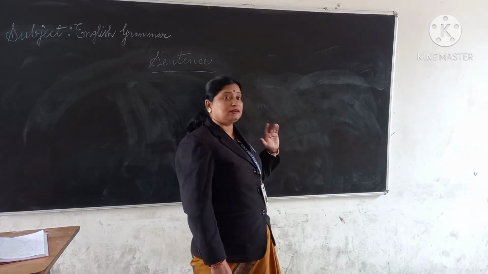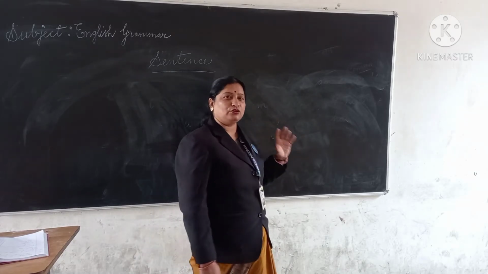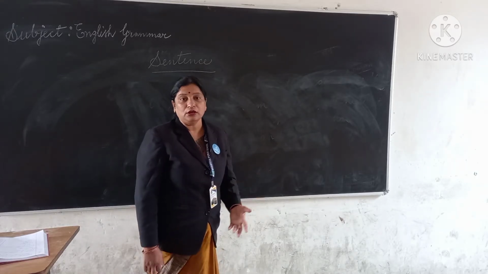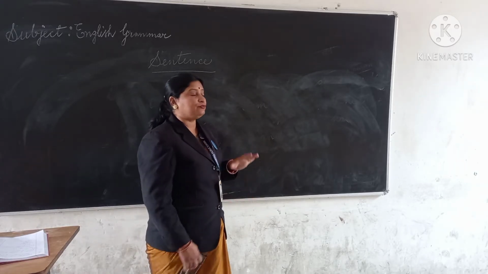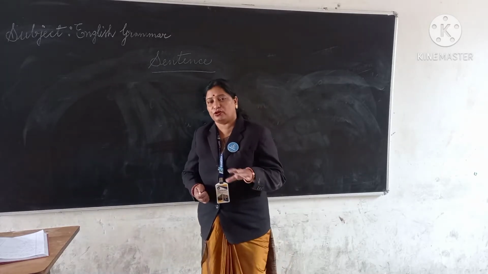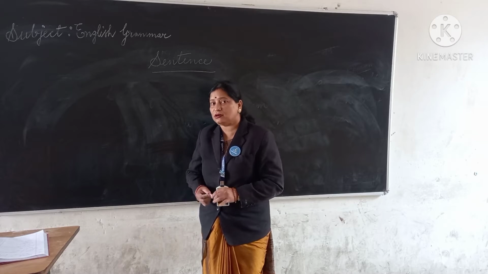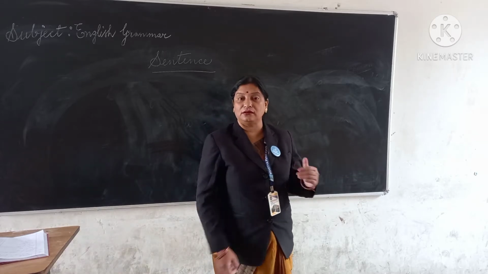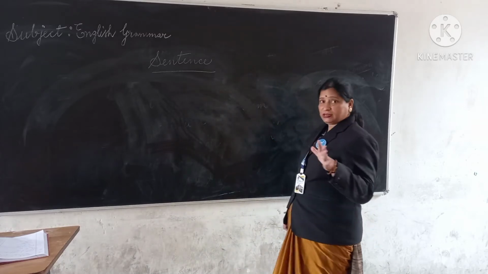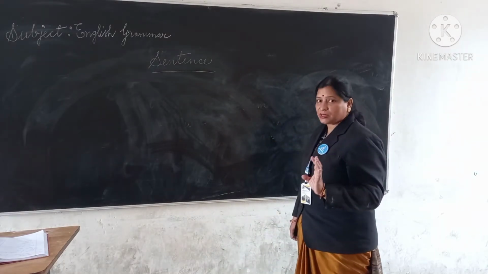But before writing the sentence, I want to tell you a little bit about noun. Later on, in detail also, we will do about noun. But you should know what is a noun. A noun is a naming word. Remember this much only first of all. A noun is a naming word, and you can say that a noun is the name of a person, place, animal or a thing. Okay, that is a noun.